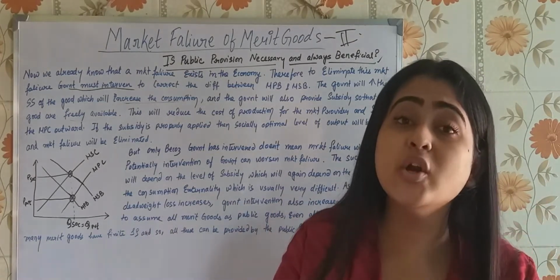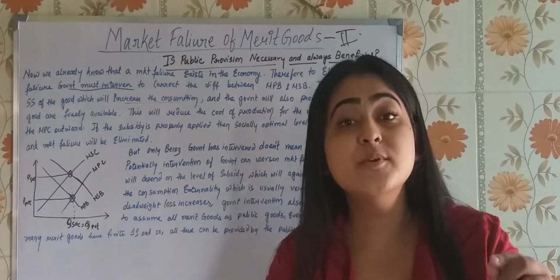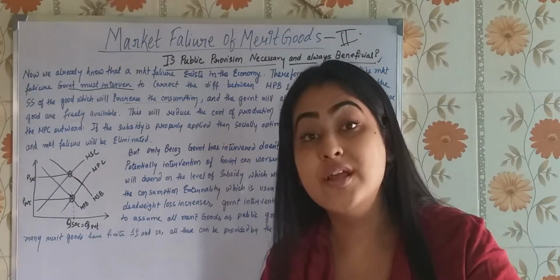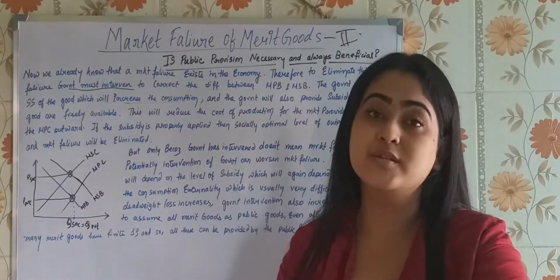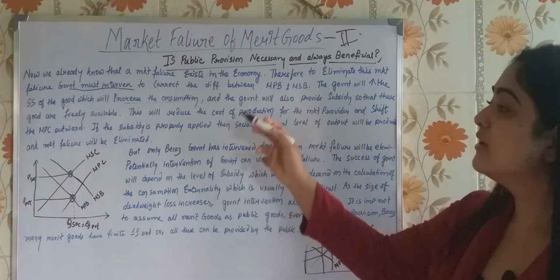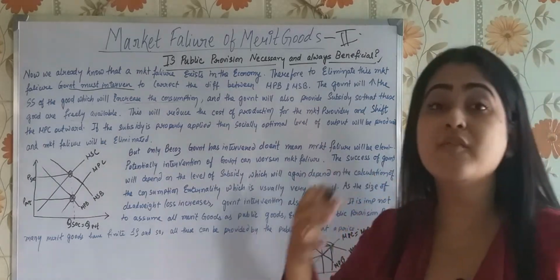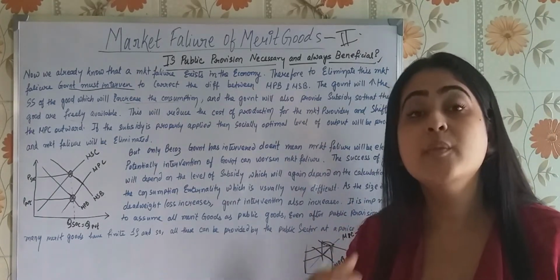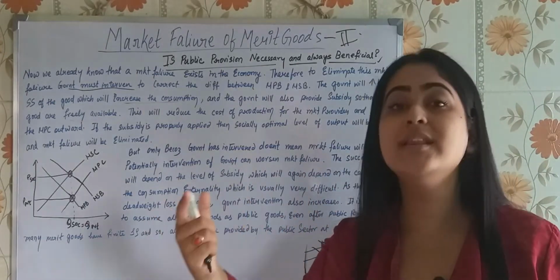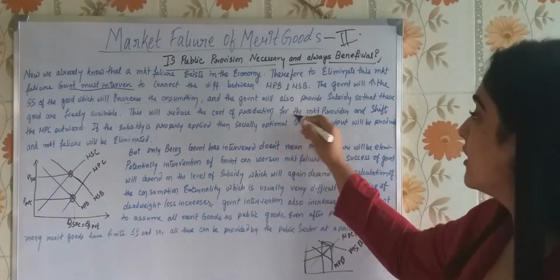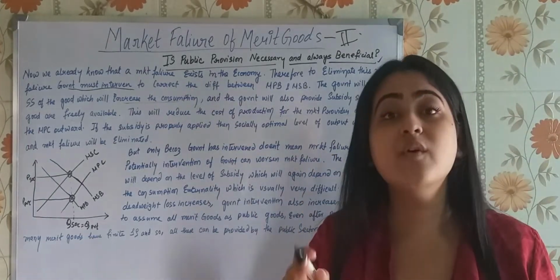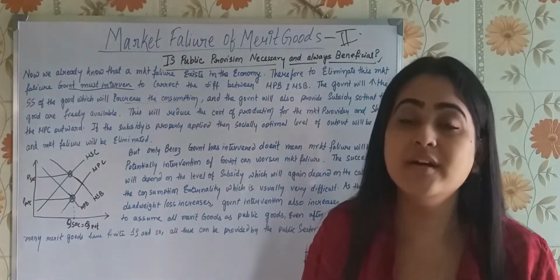It is very important to understand the difference between the merit good, which is having public provision, and the public goods, actual public goods. Got it? Now you see, this will reduce what? When government is providing the subsidy, what will happen? The cost of production for the market provider will reduce. The cost of production will reduce. For whom? For the market provider, isn't it?